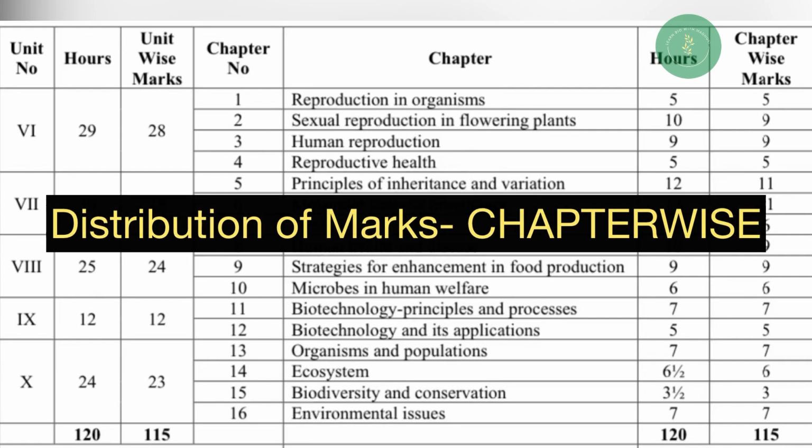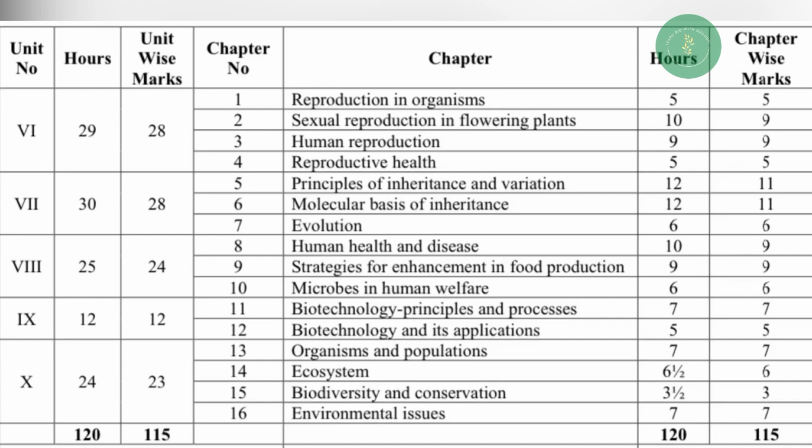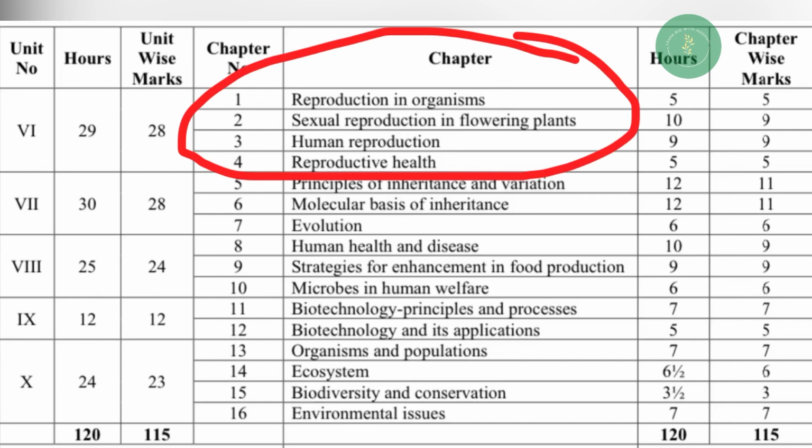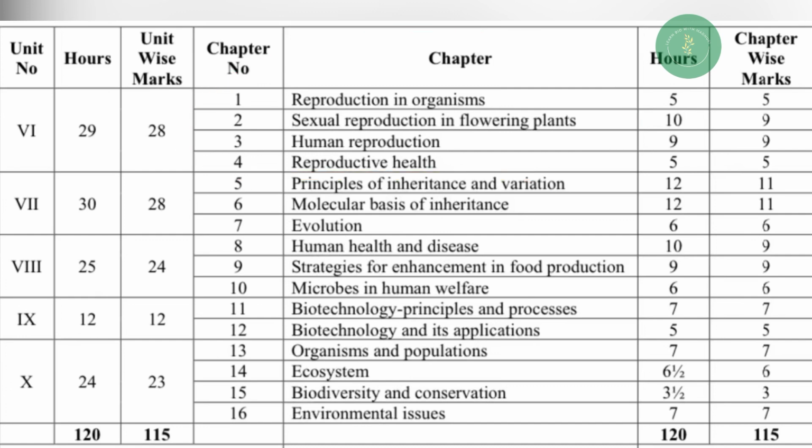Firstly, I'll be explaining the distribution of marks chapter wise for the new pattern. Totally, we have 5 units in second PUC biology, that is unit 6, 7, 8, 9 and 10. Unit 6 contains 4 chapters: chapter number 1, reproduction in organisms, chapter 2, sexual reproduction in flowering plants, chapter number 3, human reproduction, chapter number 4, reproductive health. Unit number 6 consists of 28 marks totally.